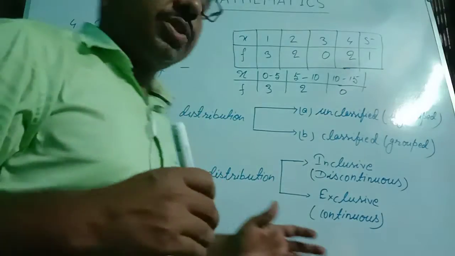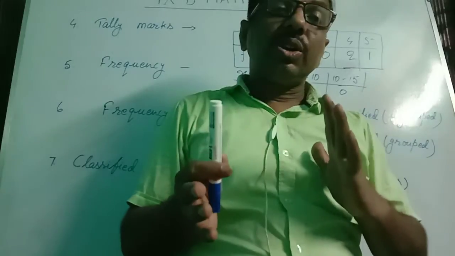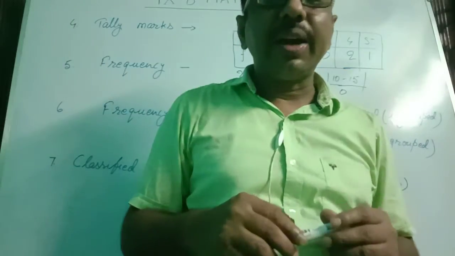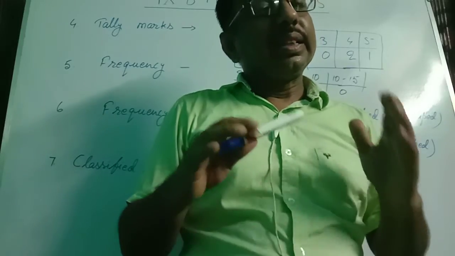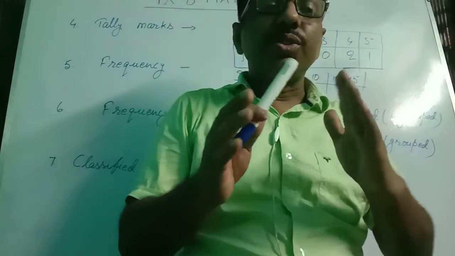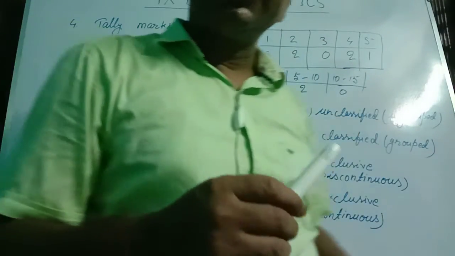So the frequency distribution is unclassified or classified depending on the variates. If variates are ungrouped or unarranged, then the frequency distribution for those variates is called unclassified frequency distribution.